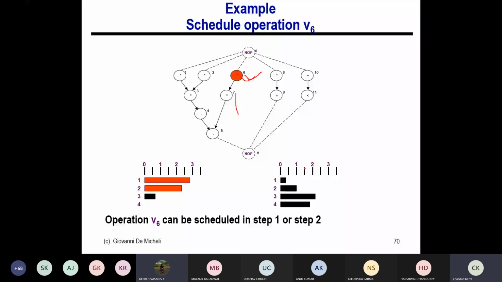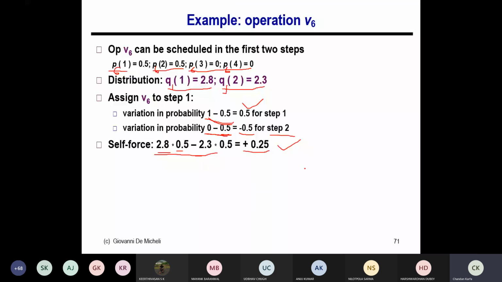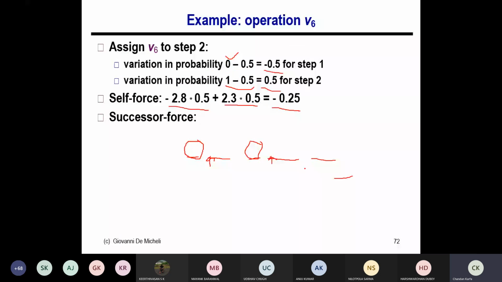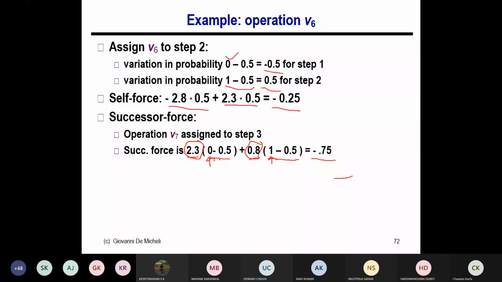I understand your question. If you just see this equation, it will be 0 here and 0.5 here and 0.5 here. Earlier it was 1/3, now it will become 0.5 for the rest of the things. So you can put this value in this equation.